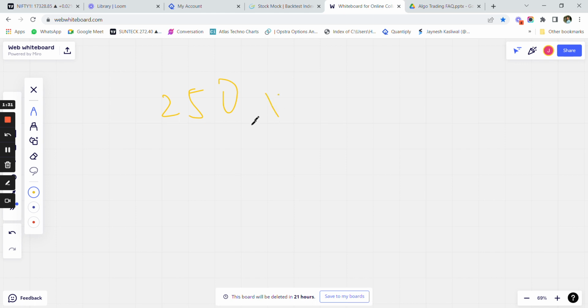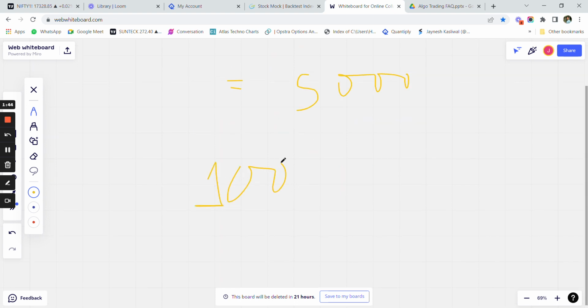So in 20 trading sessions, you are paying 250 rupees into 20, that is 5,000 rupees as your options trading charges. Now, after that, 1,000 to 1,500 rupees is approximately your algo platform charges. If you are using a third party app for deploying the algo, then it would cost you around 1,000 to 1,500 rupees for running the algo.